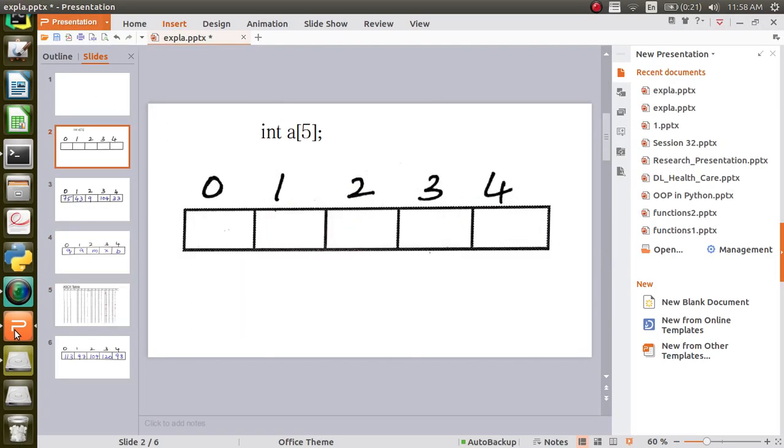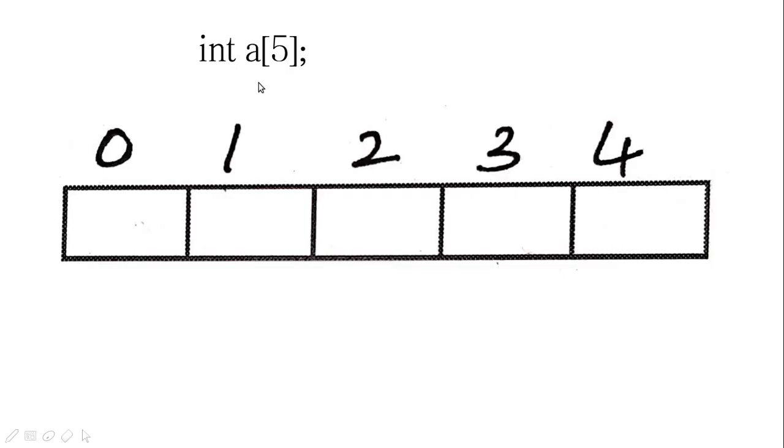I can show you. Here I am showing for a size of 5. int A[5] means you are declaring an array A of size 5. So you will be given 5 small chunks. Each chunk will be of size 4 because for one integer it is going to allocate 4 bytes. So totally you will have 20 bytes, 4 into 5, but they will be like individual chunks and each chunk will be referred by an index.